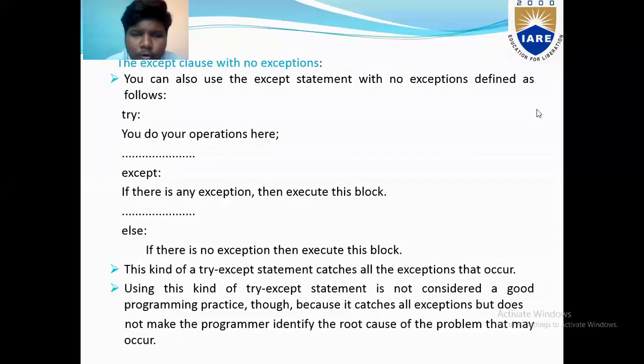The except clause with no exceptions. You can also use the except statement with no exception defined as follows. We are using a try statement. We can do the operation here. Except: if there is any exception, then execute this block. Else, if there is no exception, then execute this block. This kind of try except statement catches all the exceptions that occur. Using this kind of try except statement is not considered a good programming practice, because it catches all exceptions but does not make the programmer identify the root cause of the problem that may occur.